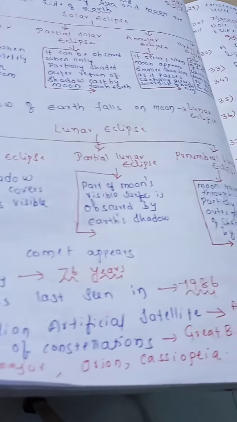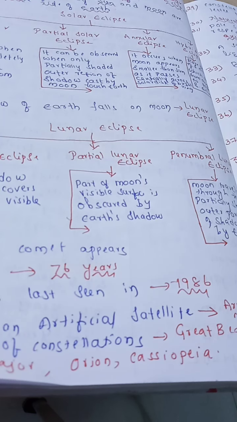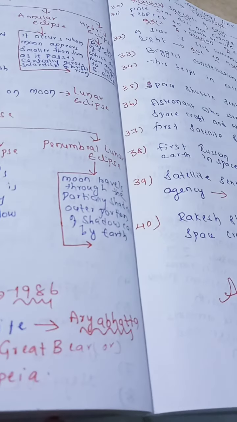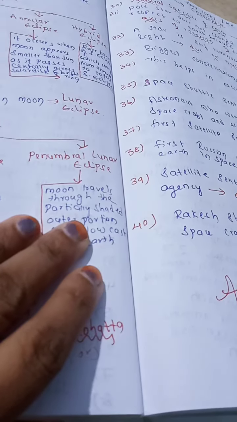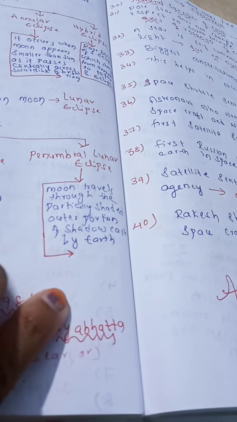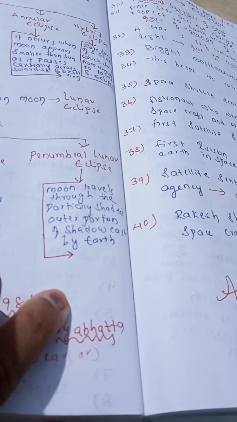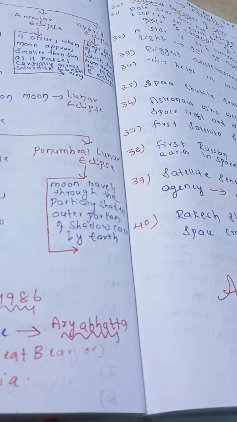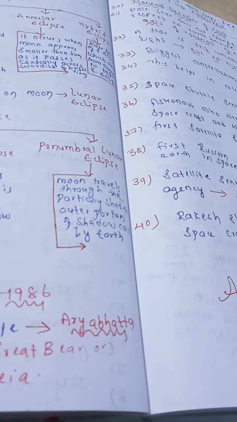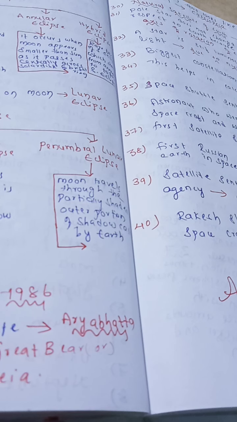Now we get a partial lunar eclipse when only a part of the moon's visible surface is obscured by earth's shadow. Penumbral lunar eclipse means the moon travels through the shaded outer portion of the shadow cast by earth. At that time we will get a penumbral lunar eclipse.